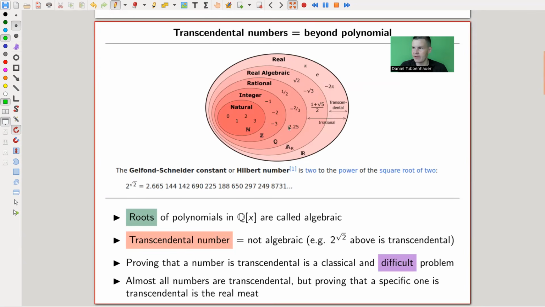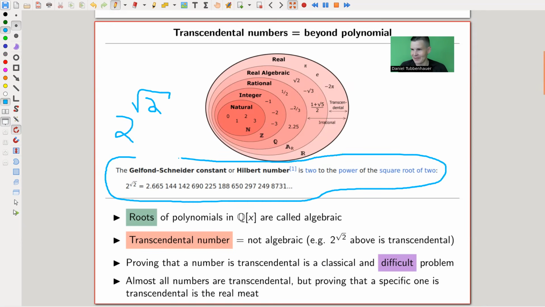In the previous video, there are those funny numbers I call transcendental numbers. And the one that is important for this video is 2 to the square root of 2, which is the Gelfond-Schneider constant. And that has something to do with the theorem we're going to talk about. Spoiler, it's sometimes called the Hilbert number. We'll come back to that in a second. That's a transcendental number, which is not really easy to show. Using the theorem, it's not so difficult. But doing it by hand, it's really difficult to prove that this one is transcendental. And that's the whole point here in this game.